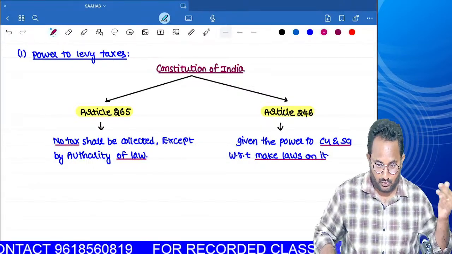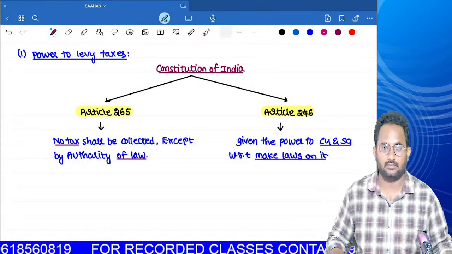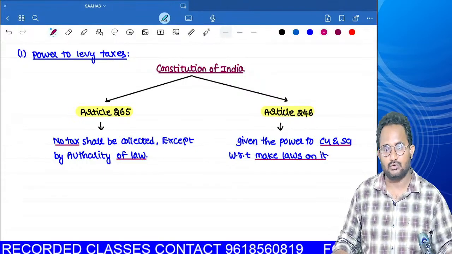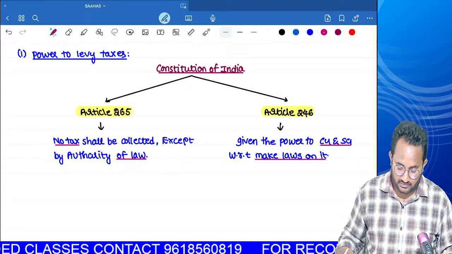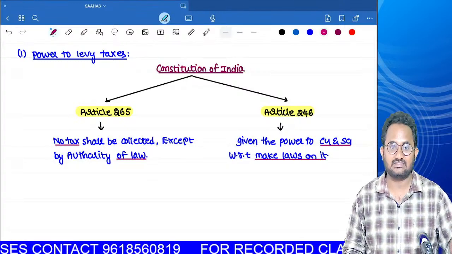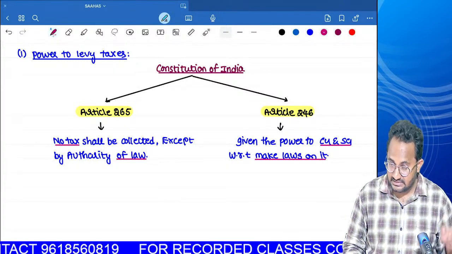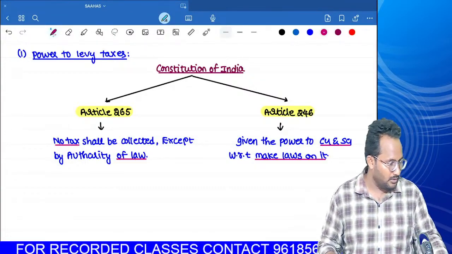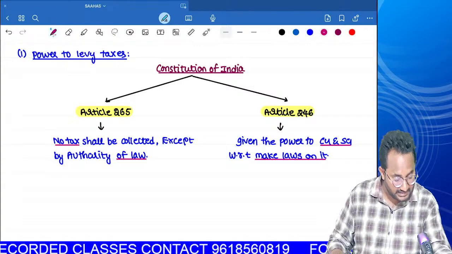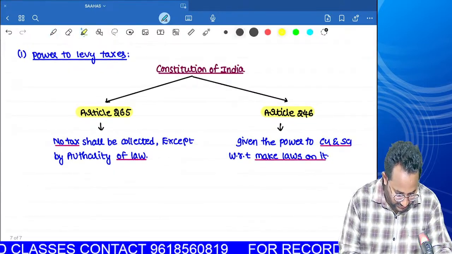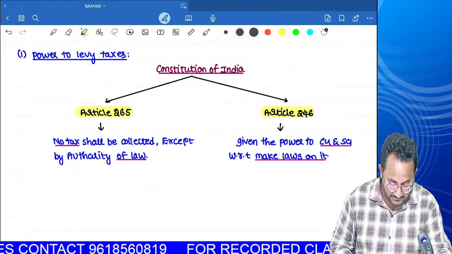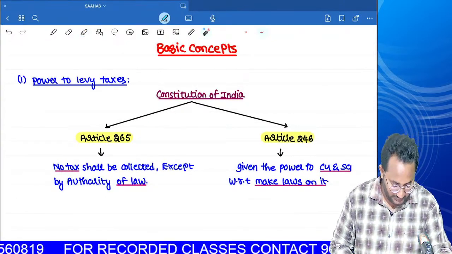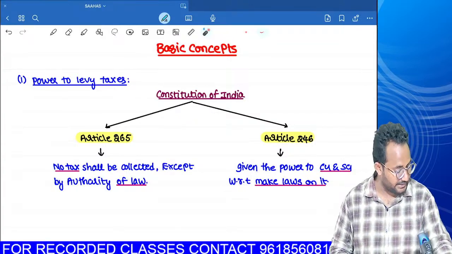Some laws you know, that is the Income Tax Act 1961, GST laws, as well as the Indian Contract Act, Partnership Act, Sale of Goods. Many acts are there. All these are framed by the central government or state government. So for central government and state government, who has given the power? Article number 246. So these are the only two article numbers we have to learn for the purpose of the Income Tax Act 1961 discussion, basic concepts. If it is over, then we have to start with the next point.